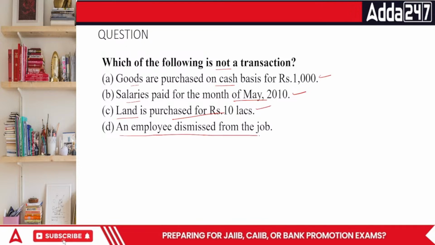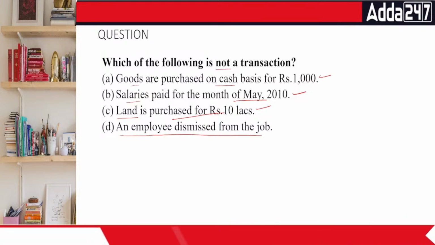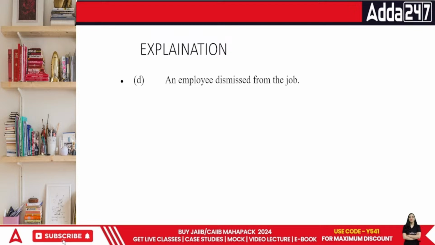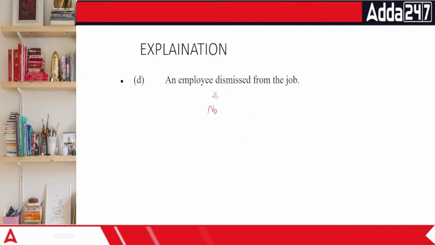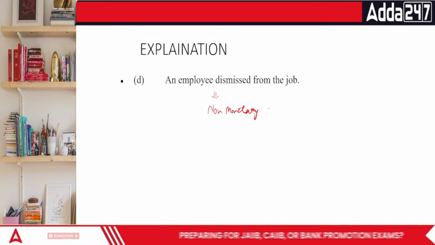An employee dismissed from the job. Everyone, if someone is dismissed from the job, you cannot record it in your books of accounts at all. So in this case, the dismissal of a particular person is not a transaction because it misses the portion of monetary part. It's a non-monetary transaction, hence not a part of your accounting.